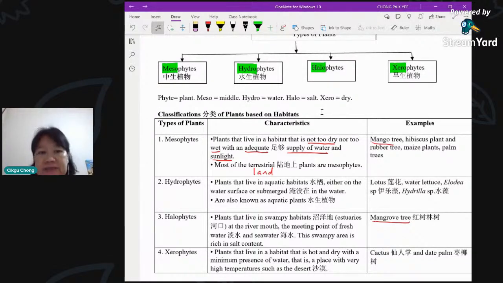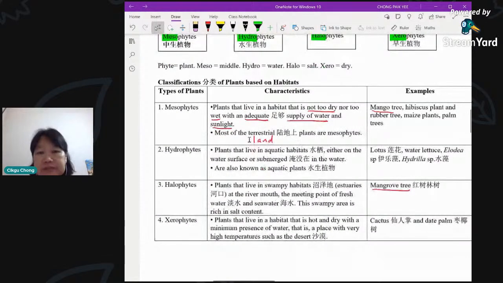Okay, now let's look at hydrophytes. Hydrophytes are plants that live in an aquatic environment. That means plants that live in the water. So there are actually two groups of plants that live in the water. One is floating plants, which live on the surface. For example, lotus, they live on the surface there, and also the one we call dayang bunting, Acornia. Then there is another group which are submerged.